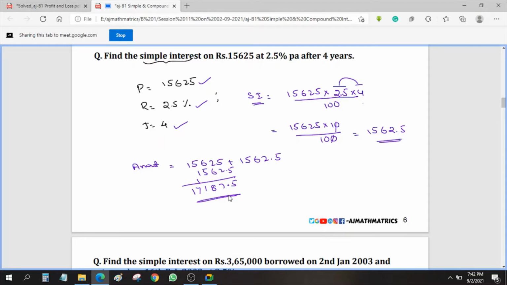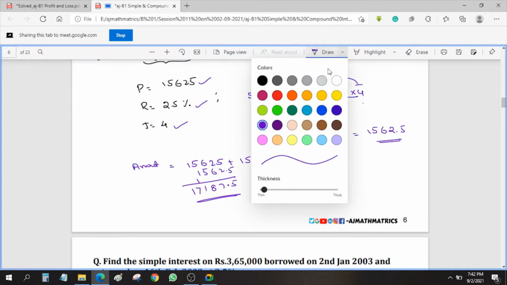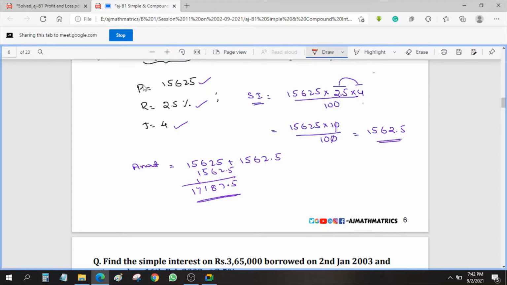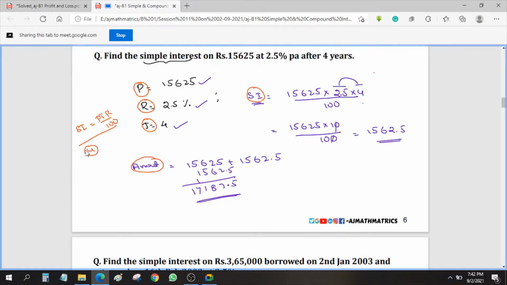Now, if you observe here, P, T, R and SI, these are all the terms we have. Let me round them up for clarity. P is one variable, R is one variable, T is one variable, SI is one variable and amount is one variable. SI equals PTR by 100. Now how many unknown variables are there? Four: SI, P, T and R. Out of these 4 terms, if you have any 3, we can find the remaining.